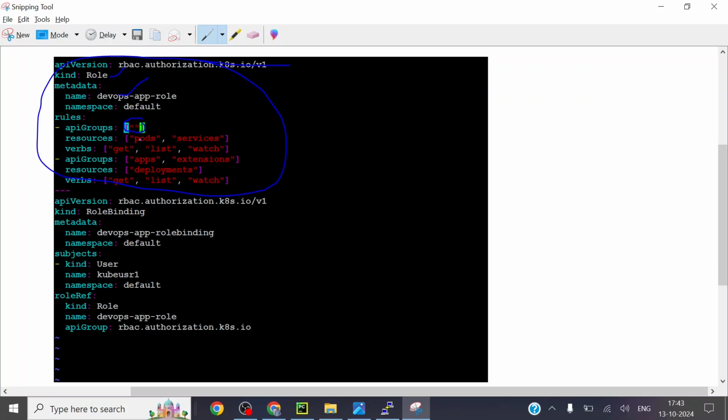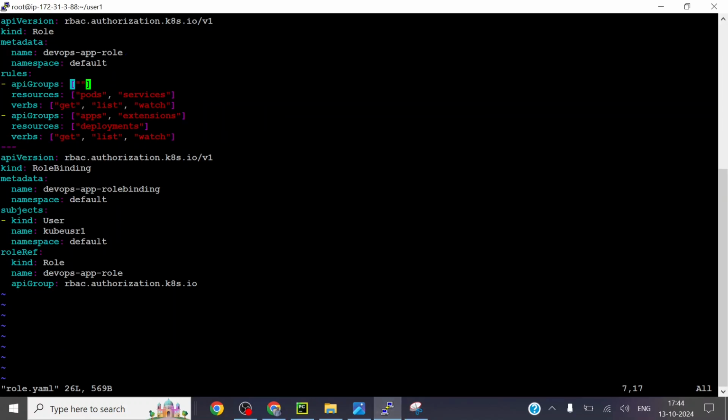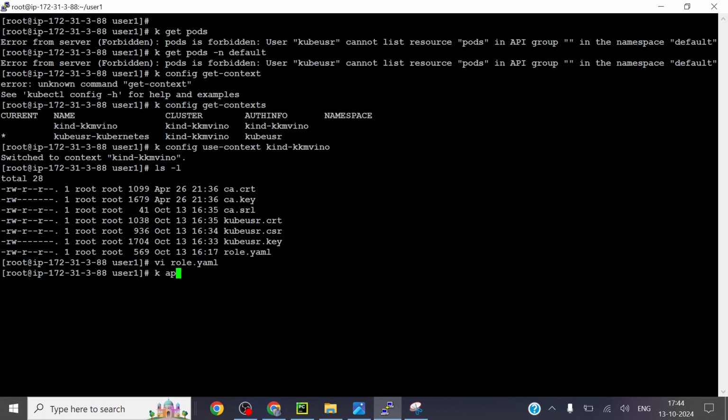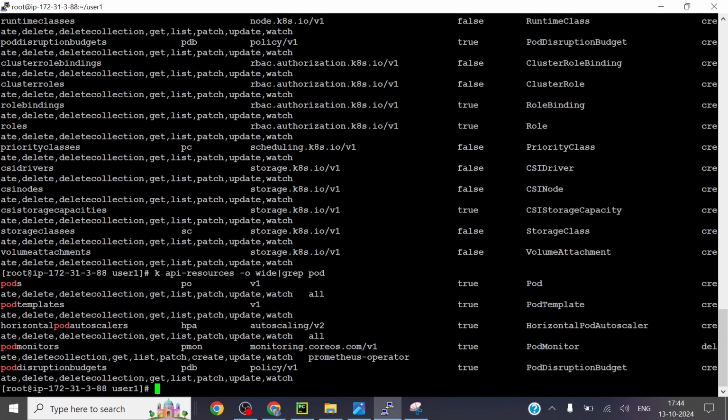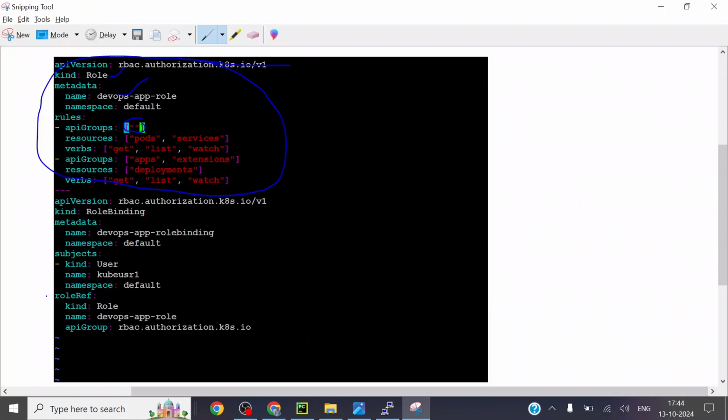And resources. There are a lot of resources inside the Kubernetes cluster. How can you get those resources over here? kubectl api-resources -o wide. See, a lot of resources here. I can just grep for pod, since I need to view only the pod resources. So resources are pods and services.